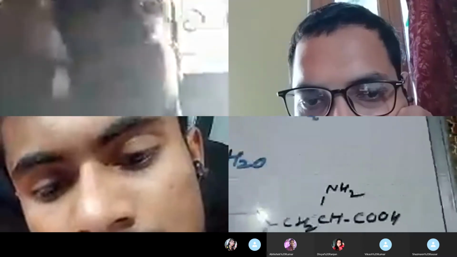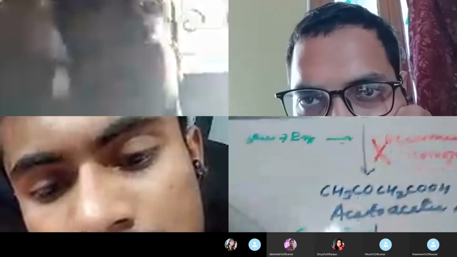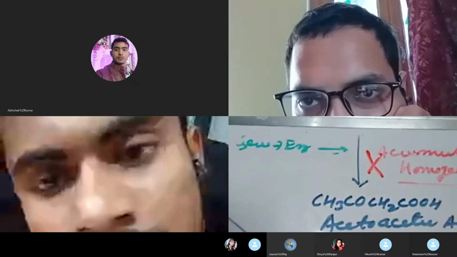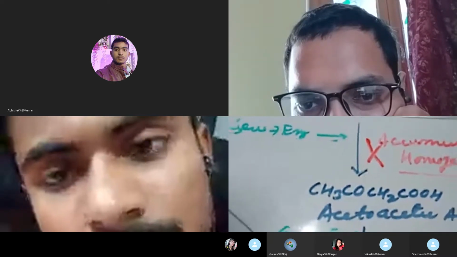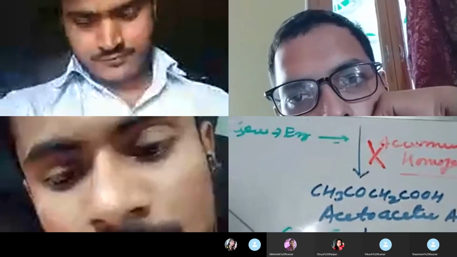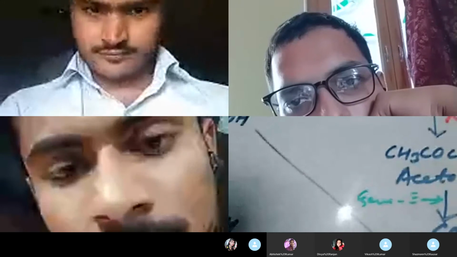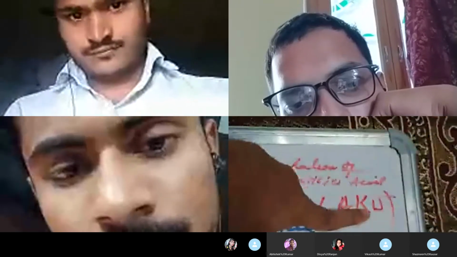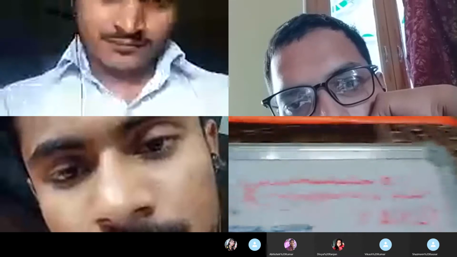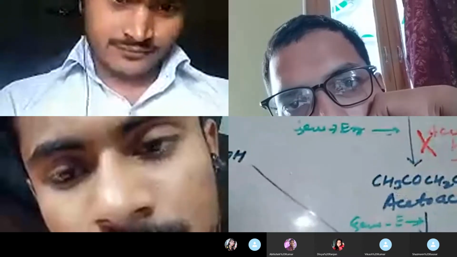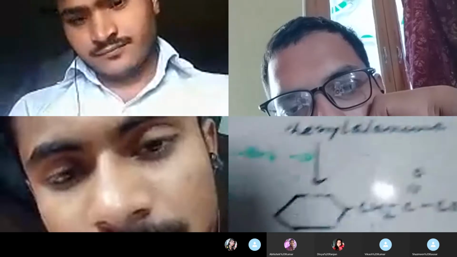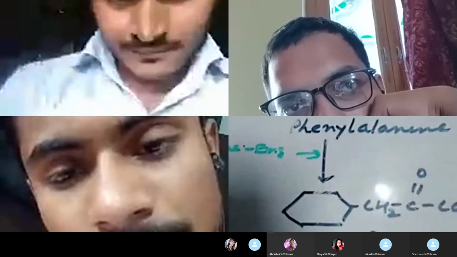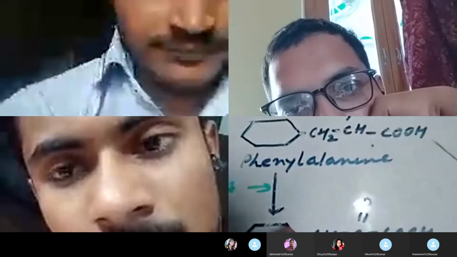So in this way, these metabolic disorders are the inborn errors of metabolism. These metabolic disorders were reported for the first time by A.E. Garrod, and he reported these three types of disease. The first one is known as phenylketonuria, the second one is alkaptonuria, and the third one is albinism. And these diseases are due to mutation in the gene which encodes the enzyme. If there is mutation in the gene, there will be no synthesis of the enzyme, and there will be no catalysis of the biochemical pathway.